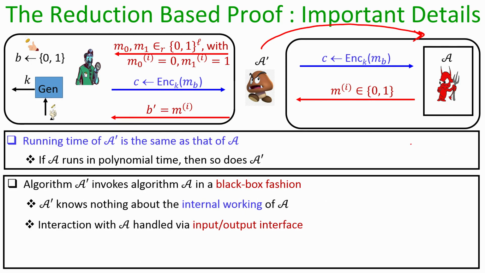Apart from that, we make no assumption whatsoever about the internal working of the algorithm A.